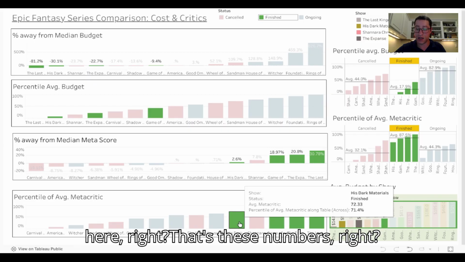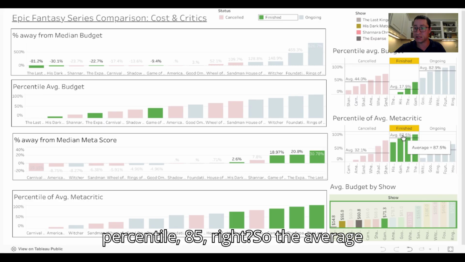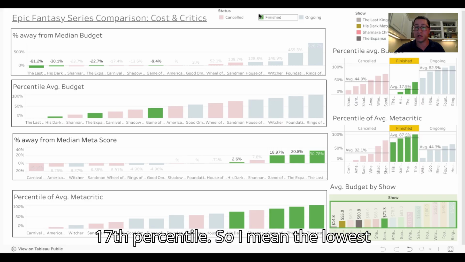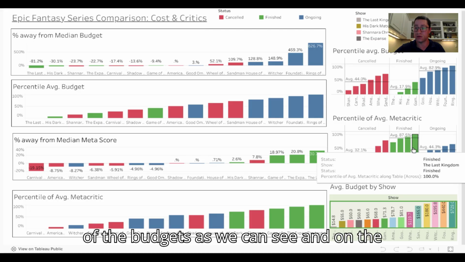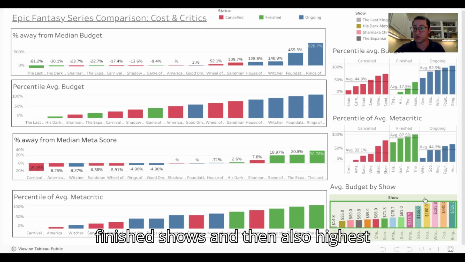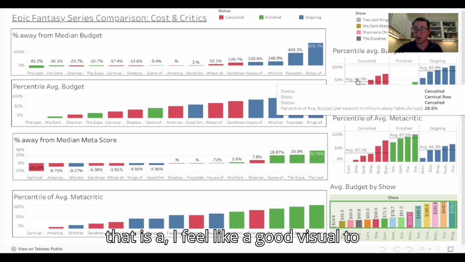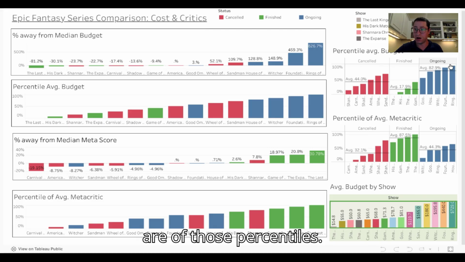So 70, the average of 71 percentile, 85, so the average 87.5 percentile, and then budget at the 17th percentile. That's the lowest of the budgets, as we can see, on the finished shows, and also the highest on the critical reviews here. I felt like that was a good visual to see what the averages of those percentiles are. And then the ongoing, right?